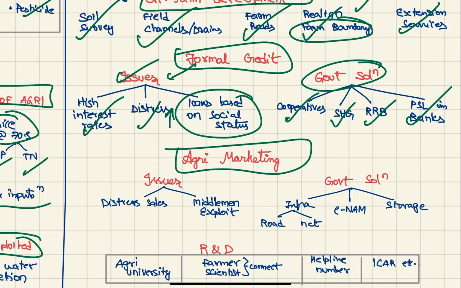Next one is agriculture marketing. The issues are distress sales and middleman exploitation. The government solution is to improve infrastructure like road connectivity and internet connectivity, e-NAM the online marketplace, and improving storage infrastructure.